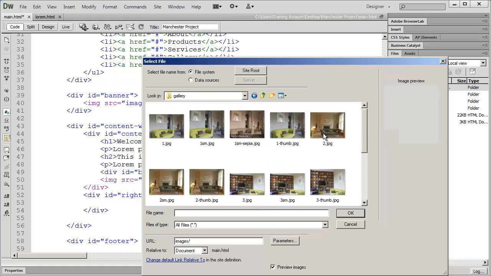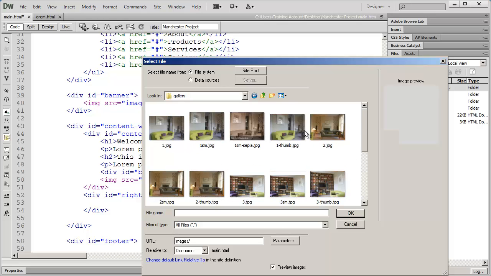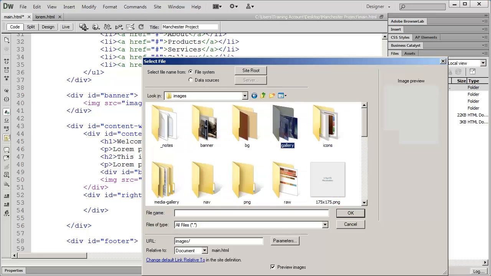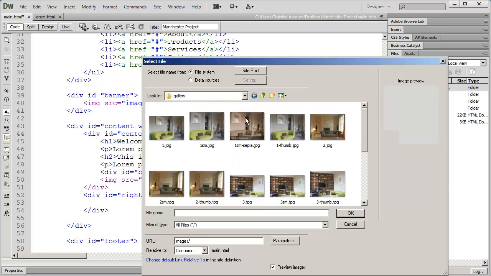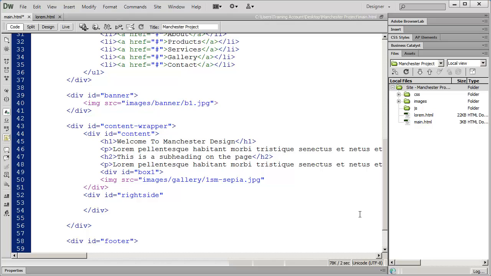I think they are in gallery. Oh, no, they're not in gallery. Where did I place those? Oh, I was wrong. They are inside of gallery. And the one you're looking for is 1SM sepia right there. We'll click OK. And then I'm going to close my image tag off.